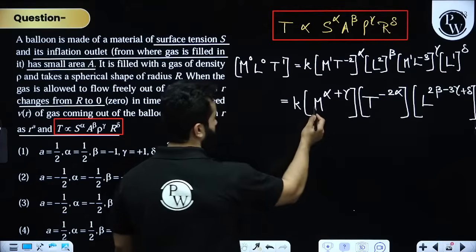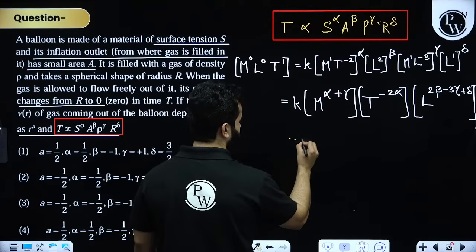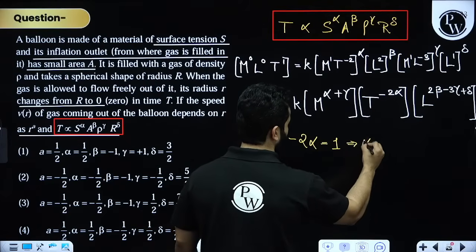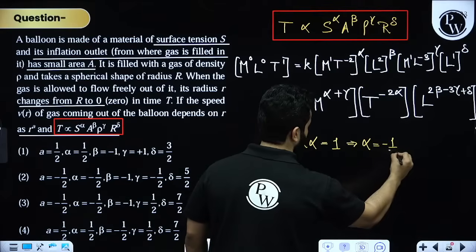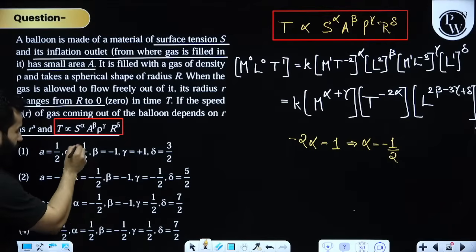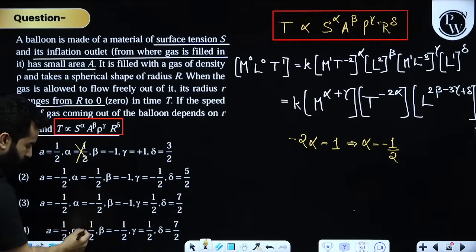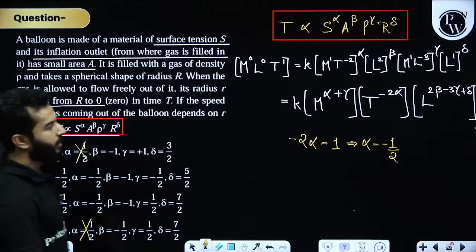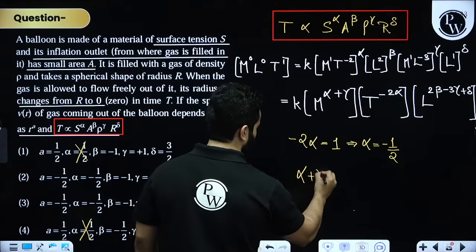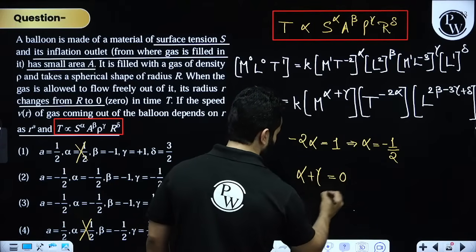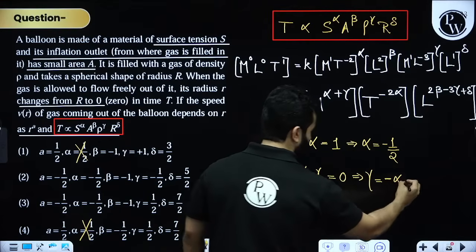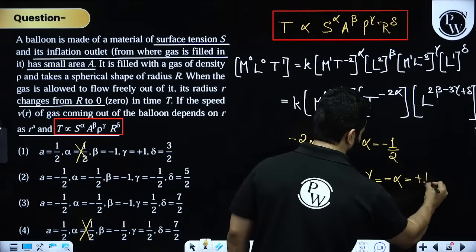Finally, let's compare. So for T, minus 2 alpha equals 1, which gives us alpha equals minus 1 by 2. We have got the first answer: alpha 1 by 2 is wrong, alpha is minus 1 by 2. Now alpha plus gamma should be equal to 0, which means gamma should be equal to negative of alpha, and alpha is minus 1 by 2, so this will become plus 1 by 2.